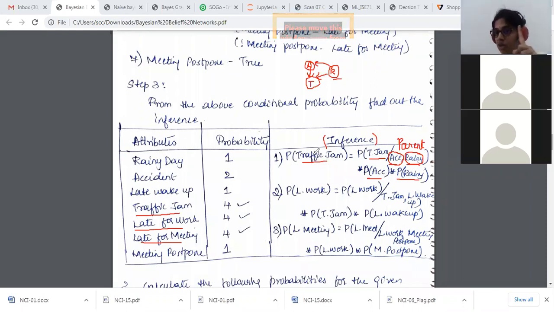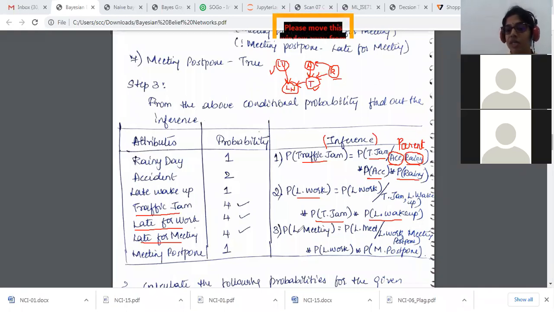So I've considered traffic jam. Now I'll be considering late for work. Late for work had one parent, traffic jam, and I had one more parent node for this, which was late wake up. So I'll be writing late for work. The probability of late for work is equal to the probability of late for work with respect to its parent nodes, traffic jam along with late wake up, times the probability of traffic jam times the probability of late wake up.